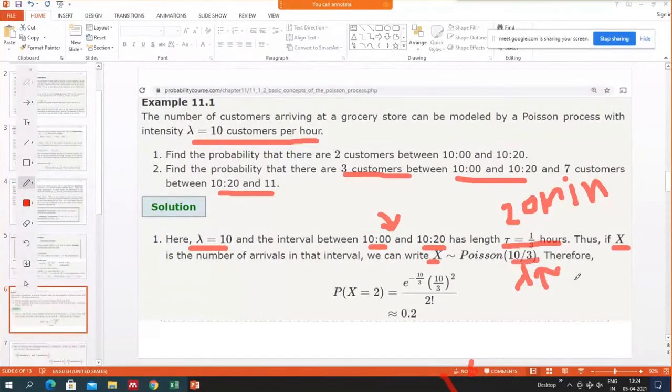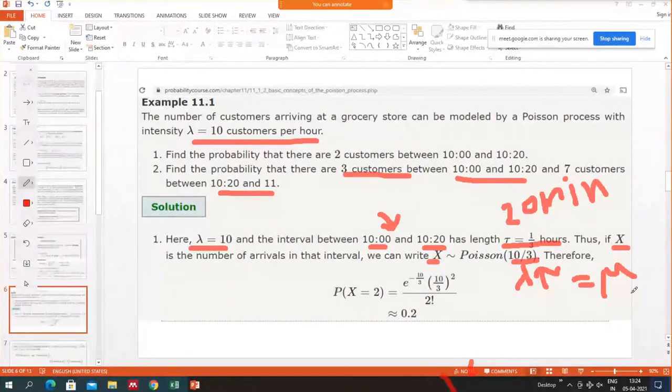So this 10 by 3 is actually your mu. So x is following the Poisson mu distribution, and mu is lambda tau. Lambda is the parameter for the Poisson process, and tau is the length of the interval in which we are discussing the number of arrivals.